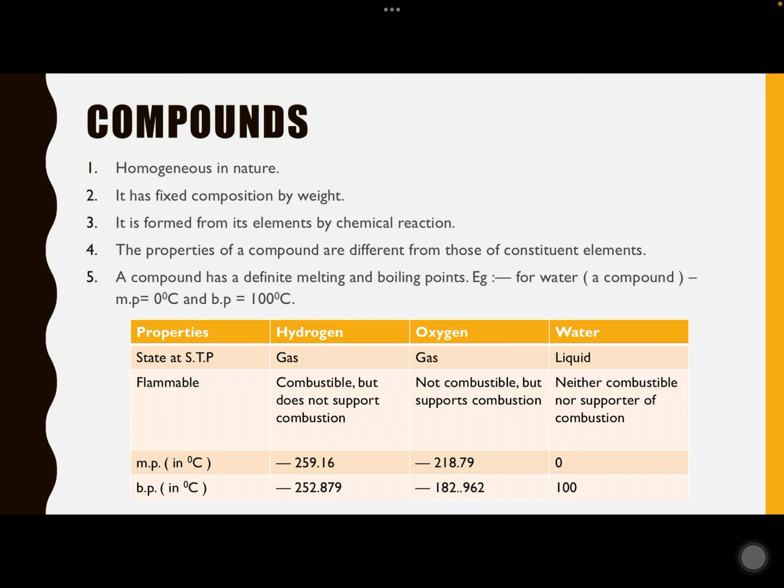combustible in nature. The melting point of hydrogen, you can see, is minus 259.16 degrees Celsius. In the case of oxygen, it is minus 218.79 degrees Celsius. In the case of water, it is 0 degrees Celsius. The boiling point of hydrogen is minus 252.879 degrees Celsius. In the case of oxygen it is minus 182.962 degrees Celsius, while in the case of water it is 100 degrees Celsius. So you can see that the properties of the constituent elements are completely different from those of the compound, as in the case of water.